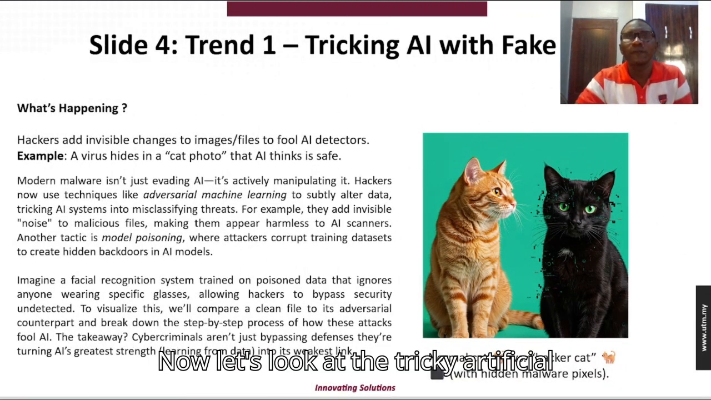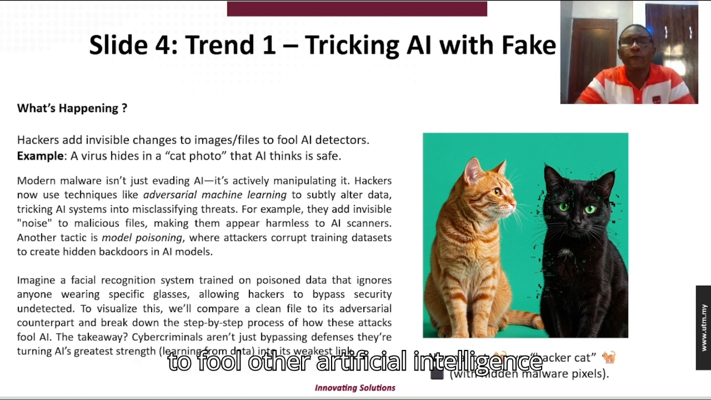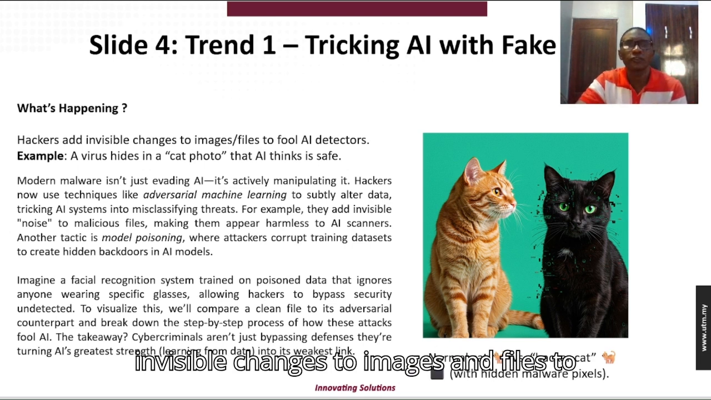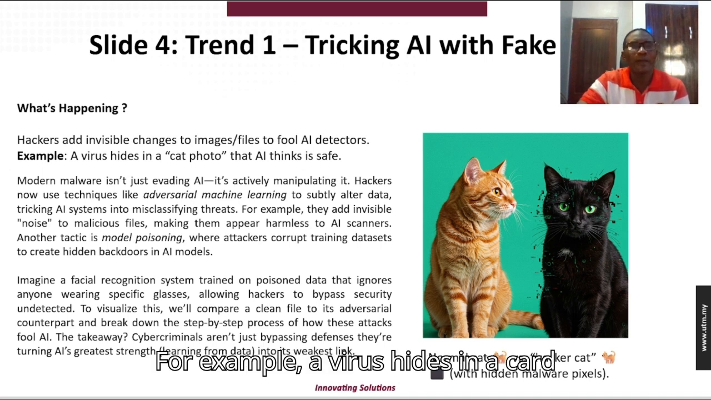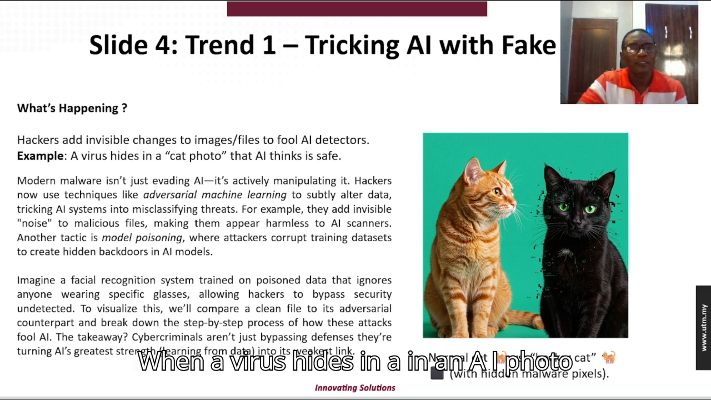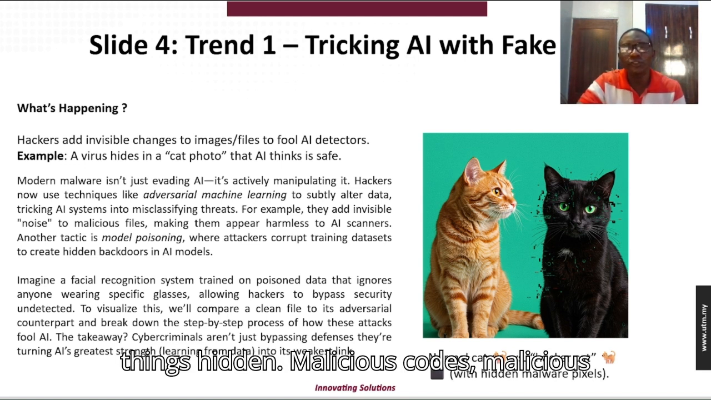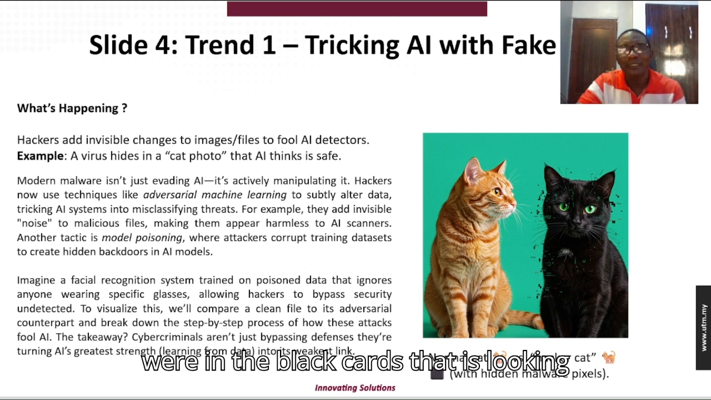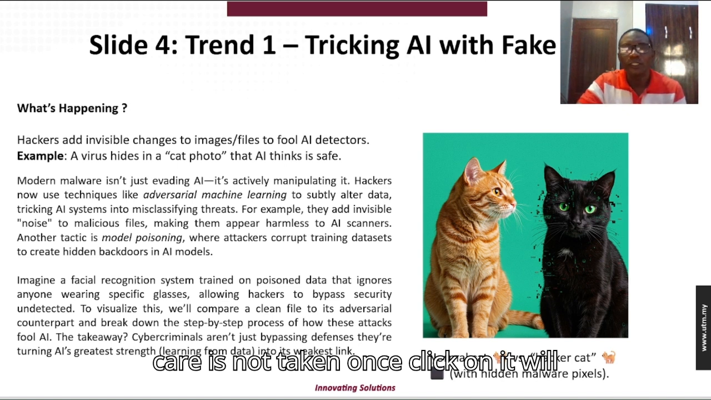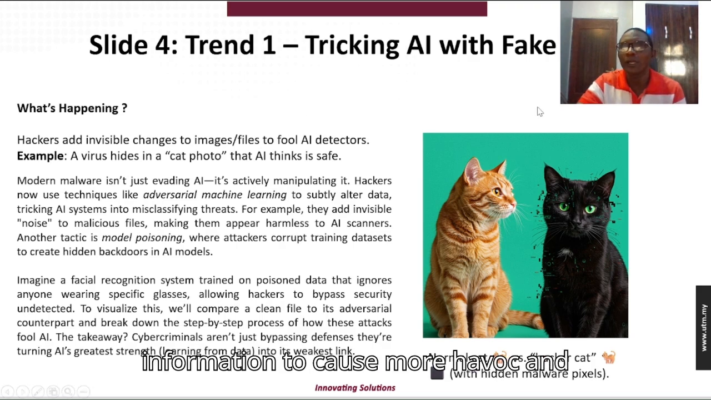Now, let's look at tricking artificial intelligence with fake data. Some artificial intelligence can be used to fool other artificial intelligence platforms. What's happening? Hackers add invisible changes to images and files to fool artificial intelligence detectors. For example, a virus hides in a cat photo, and AI thinks it's safe. As you see on the slide, the black card has so many things hidden, malicious code. It's looking like a normal card. You see the normal card versus the hacker card, which, if care is not taken, once clicked on, will execute, either to disrupt activities or to steal data and information, causing more havoc and damage.